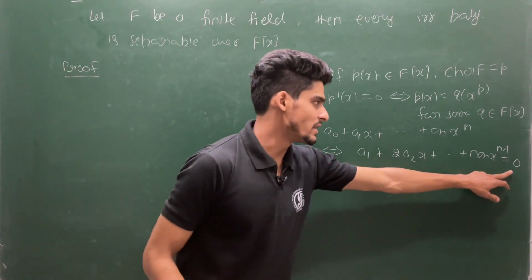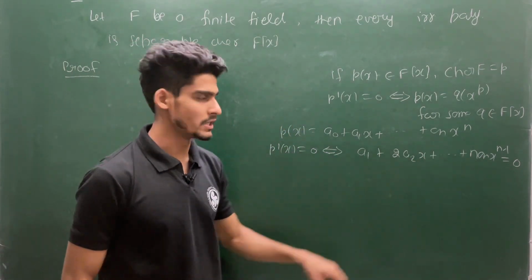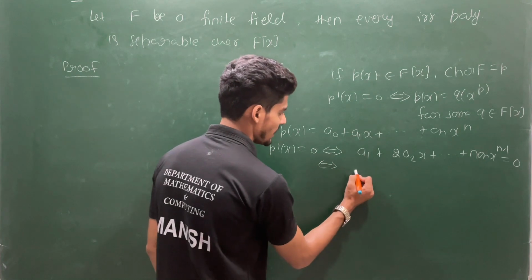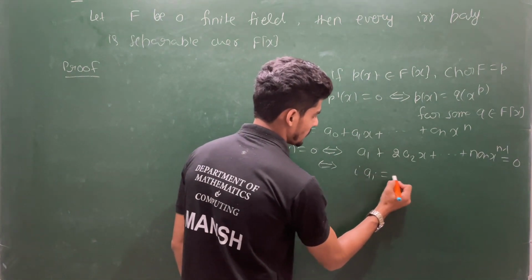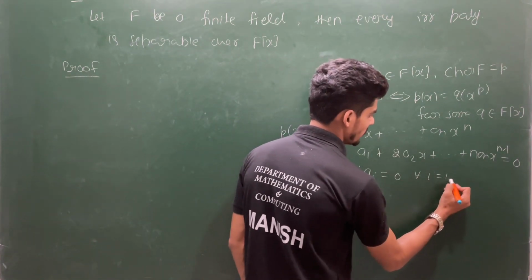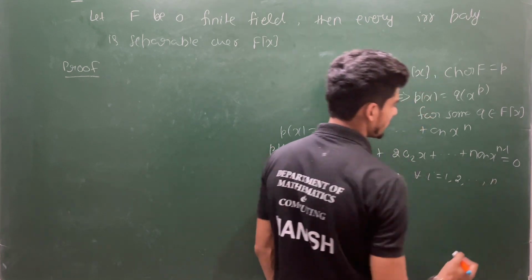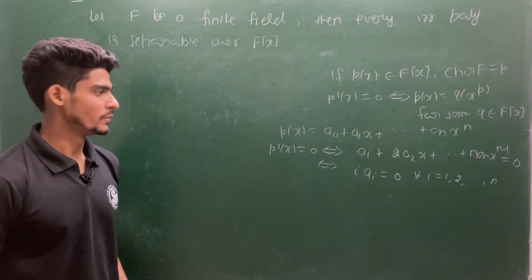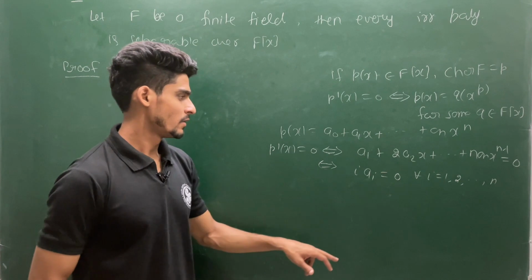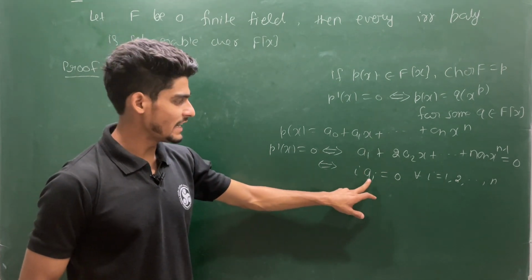But a polynomial is 0 if and only if the corresponding coefficients are 0. If and only if you can say i ai is 0 for all i is 1, 2 up to n, because the coefficients are i ai.